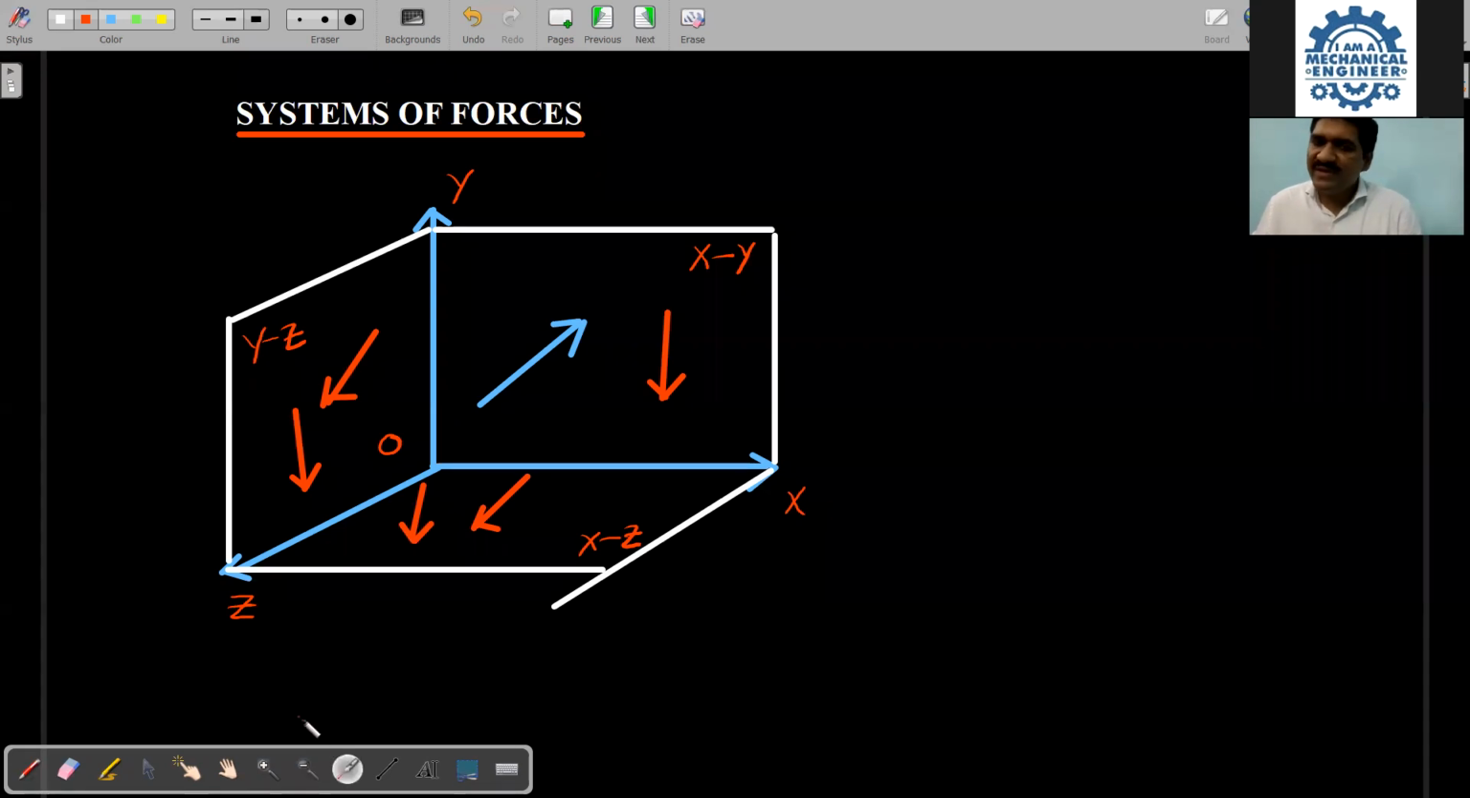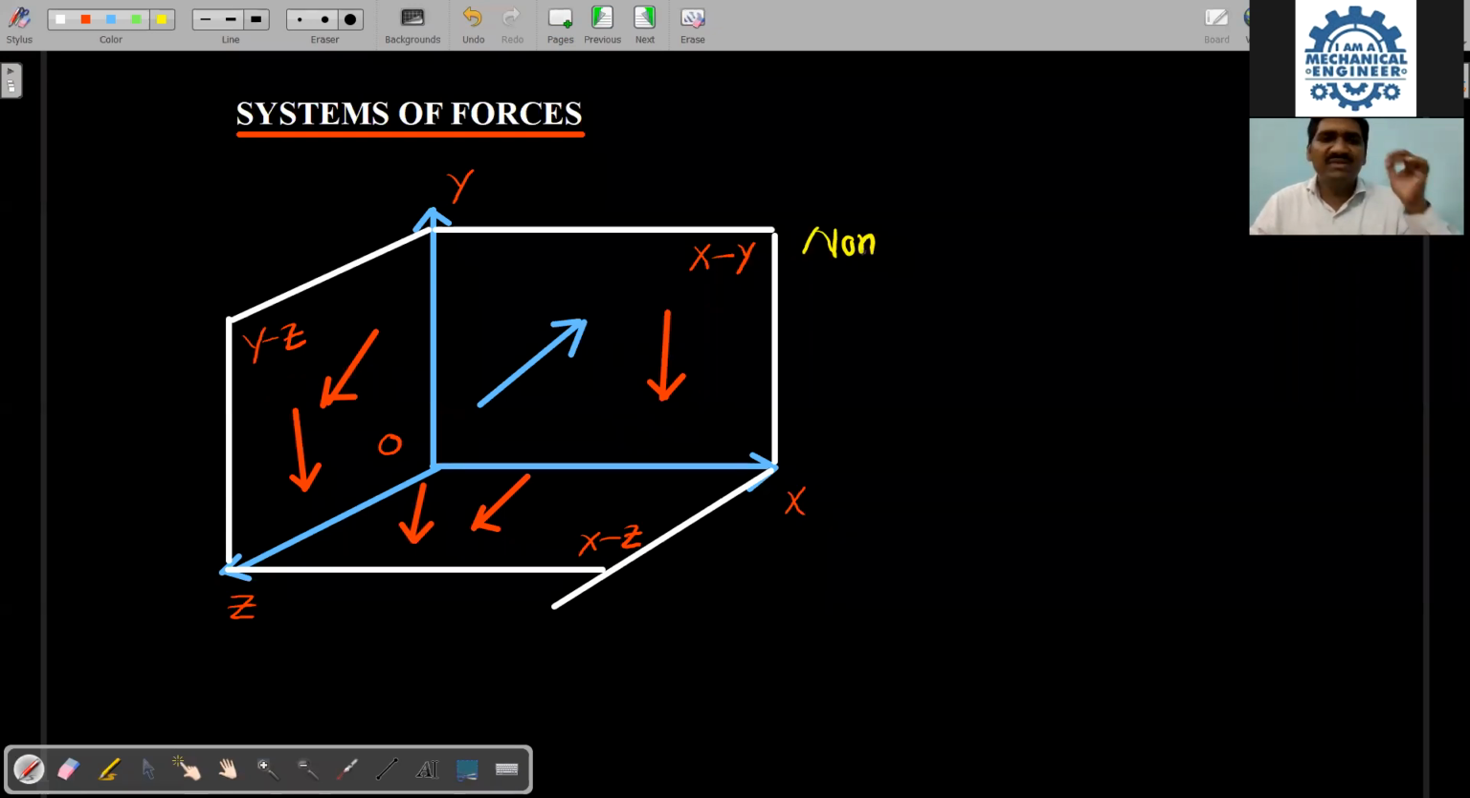Shall I say that all the six forces are acting in one plane or more than one plane? All the forces are acting in more than one plane. Two are acting in the XY plane, two in the YZ plane, two in the XZ plane. Therefore, all the forces are not acting in a single plane. I will give all the practical examples also. Before that, we have to go for the theoretical example.